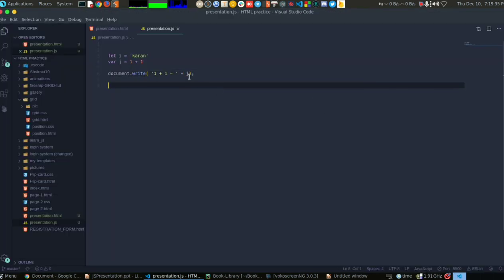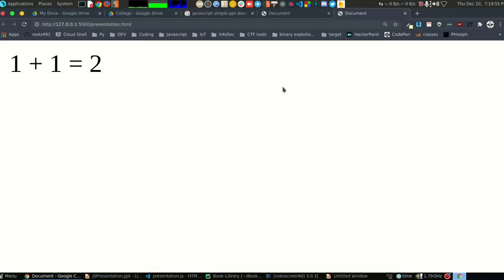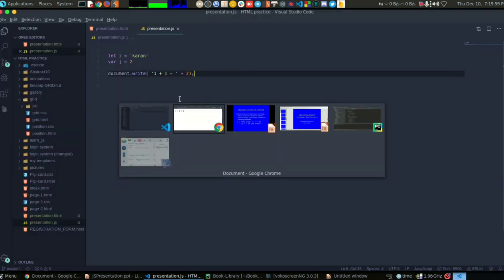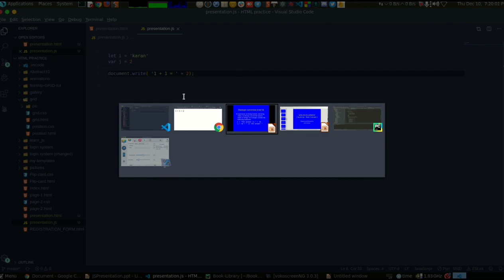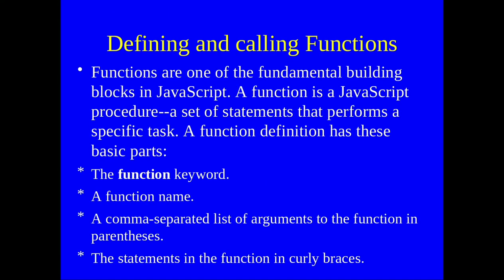Let's see, 1 plus 1 equals 2. I'm using a variable called j and I'm using a string. The j variable is number type because 1 plus 1 is a number, and I can either write 2 itself, so j is 2, or I can even just write 2 here. So I'm adding a string to a number and the whole expression is converted into a string and printed here. I guess it's pretty simple also. Number plus string is also a string. That is something we should remember.